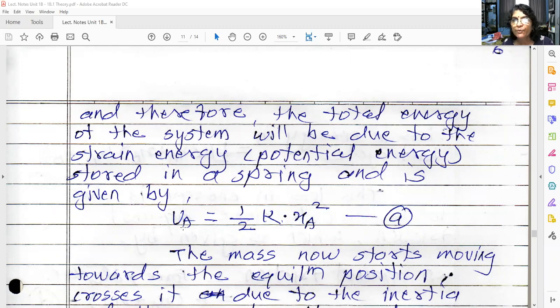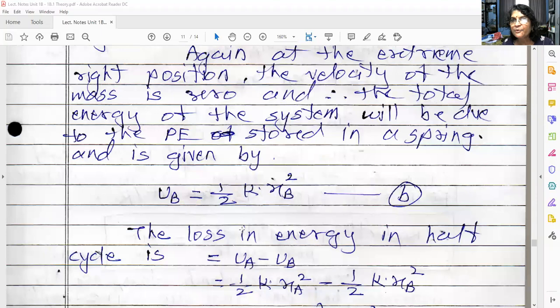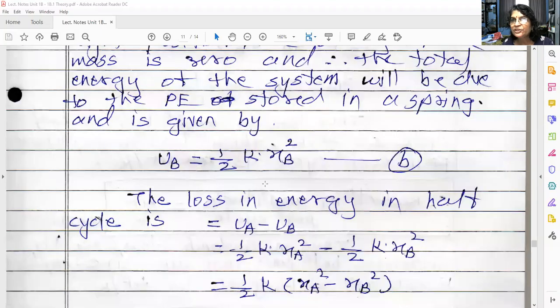So the potential energy in the spring when the block is at the extreme left position is 1/2 k XA squared. Now the block started moving towards the right. When it reaches the extreme right position, that is B, what is the potential energy at that position? UB is equal to 1/2 k XB squared, where XB is the distance of point B from the equilibrium position.